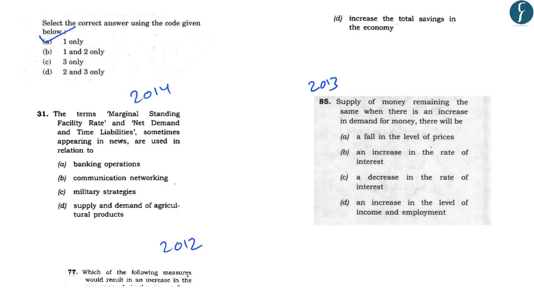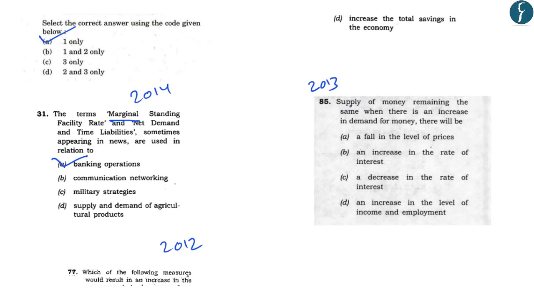Now, another question that was asked in 2014 read, the terms marginal standing facility rate and the net demand and time liabilities sometimes appearing in the news are used in relation to. So, the correct answer in this case was it is related to banking operations.